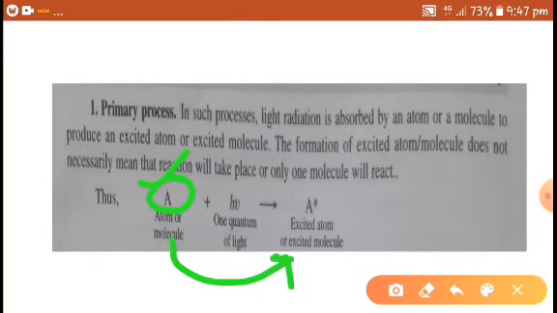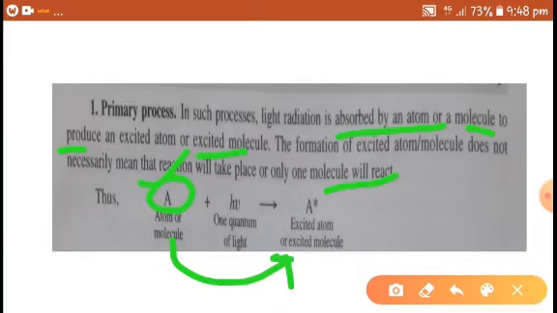In such a process, light radiation is absorbed by an atom or molecule to produce an excited atom or excited molecule. The formation of an excited atom or molecule doesn't necessarily mean that reaction will take place or that only one molecule will react.